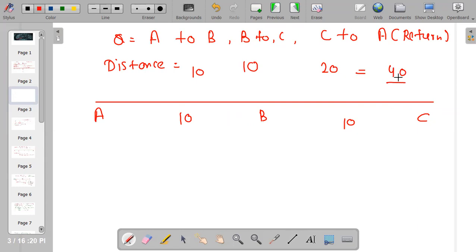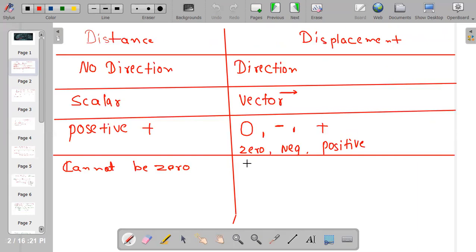Now this is the same case for displacement, and it is 0 now. So distance cannot be 0, but displacement can be 0. We apply this so many times. Okay, next difference between them.